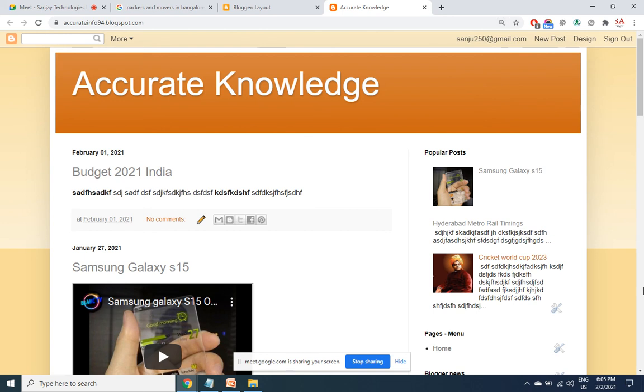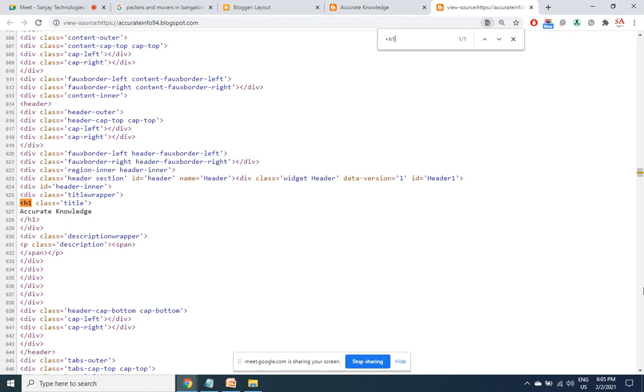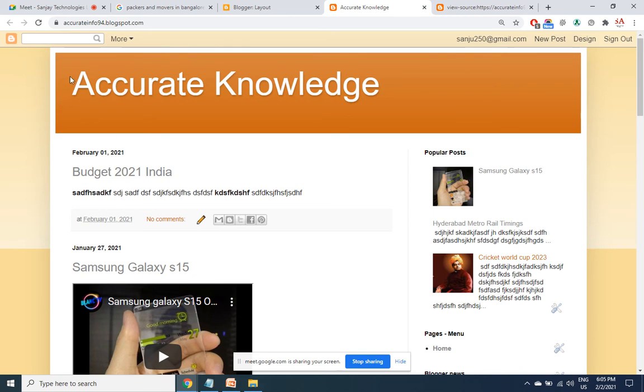We cannot make out the H1 tag I told you about from the front end. Always check it from the back end. Control U. Control F. H1. Accurate knowledge. So whatever we have given as the main website title has even become the title tag here at the top. And that has also become the H1 tag.